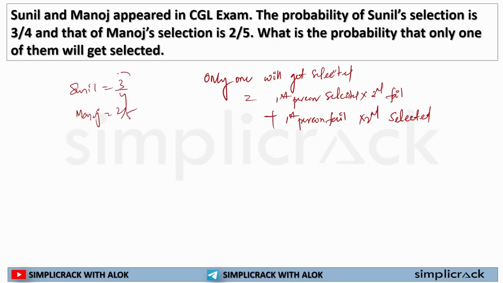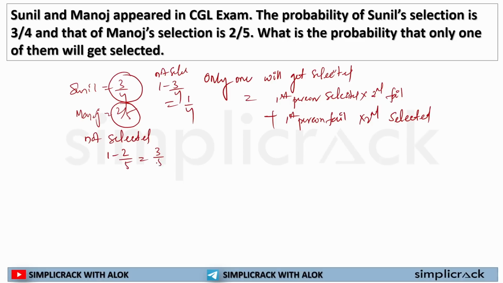So if Sunil is getting selected 3 by 4 times, the probability of Sunil not getting selected will be 1 minus 3 by 4, that is 1 by 4. Same, the probability of Manoj getting selected is 2 by 5. The probability of Manoj not getting selected will be 1 minus 2 by 5, that is 3 by 5.